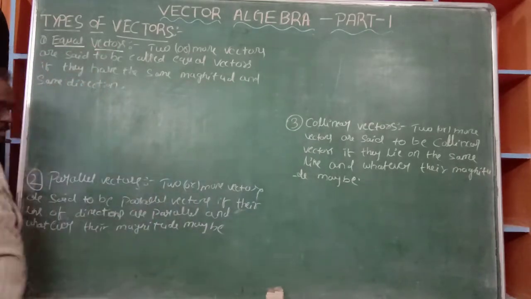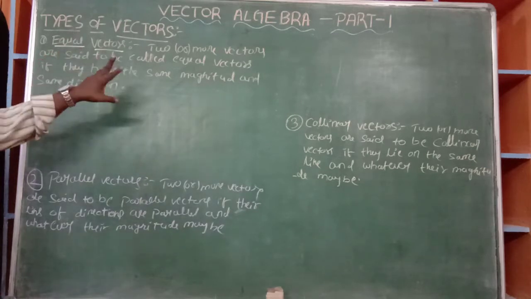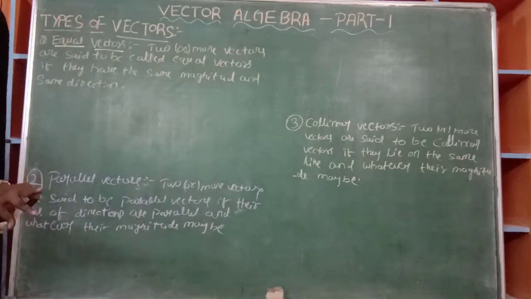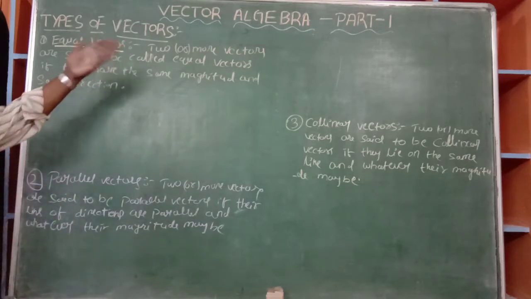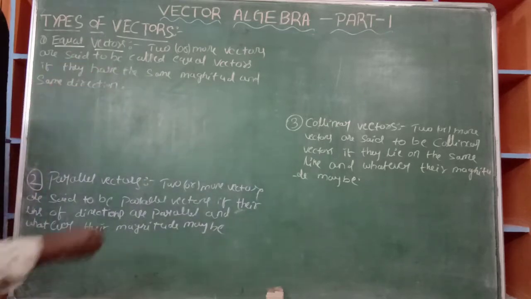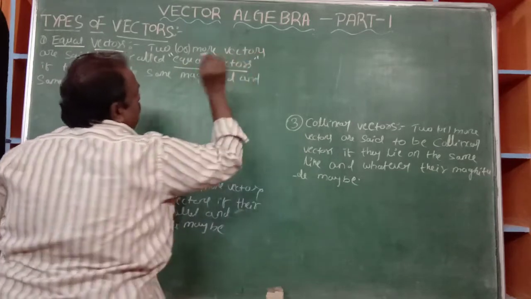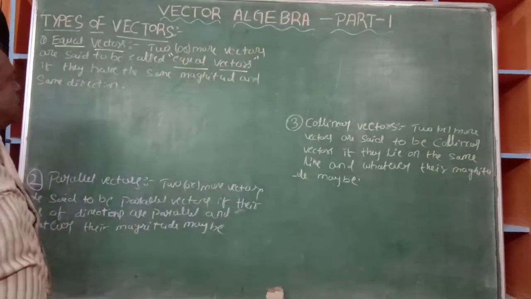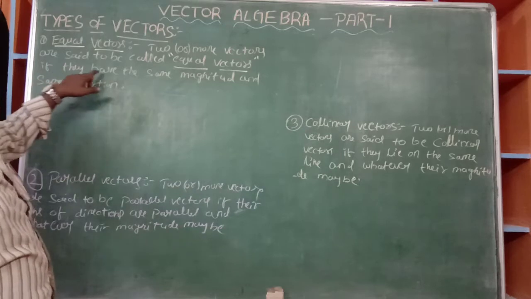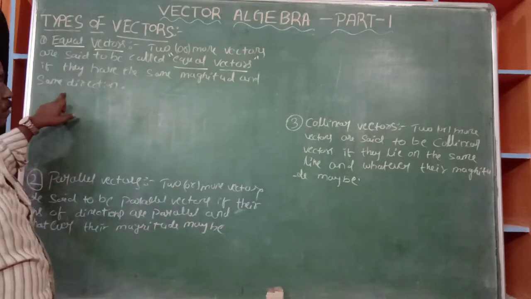Equal vectors. Two or more, not only two, 3 vectors, 4 vectors, 5 vectors, 10 vectors, n vectors, are said to be called equal vectors if they have the same magnitude and the same direction.